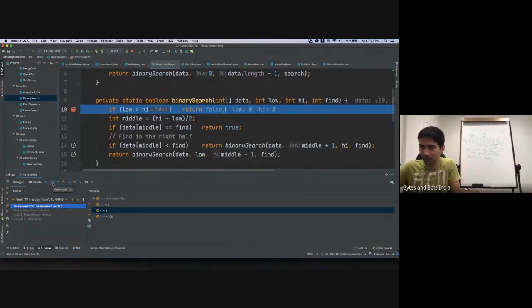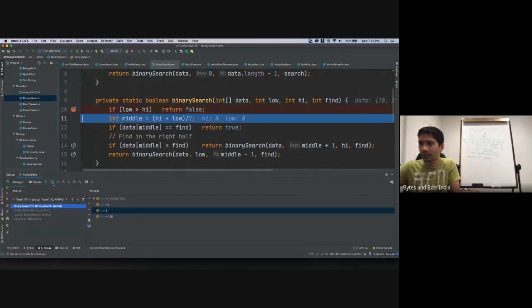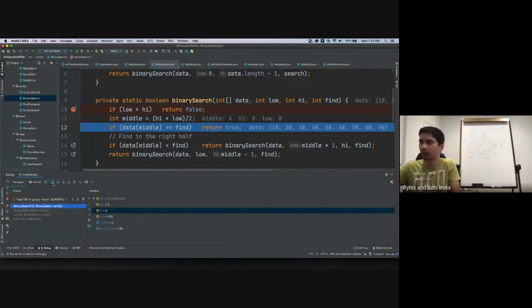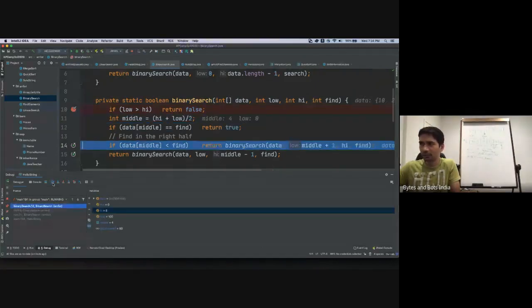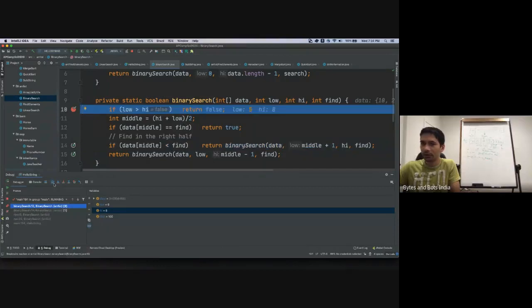I'll step into the second one. So we will find the middle. So middle is 4. Do they match? It doesn't match. So now, this is going to be interesting. So now it has called itself. The method has called itself again.